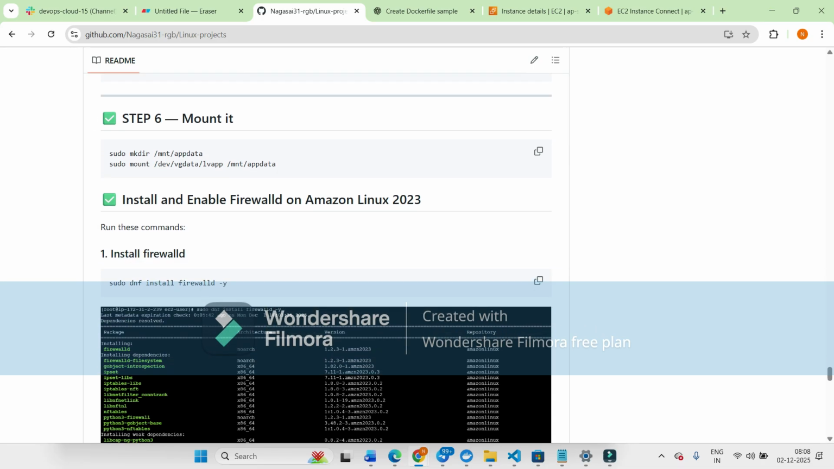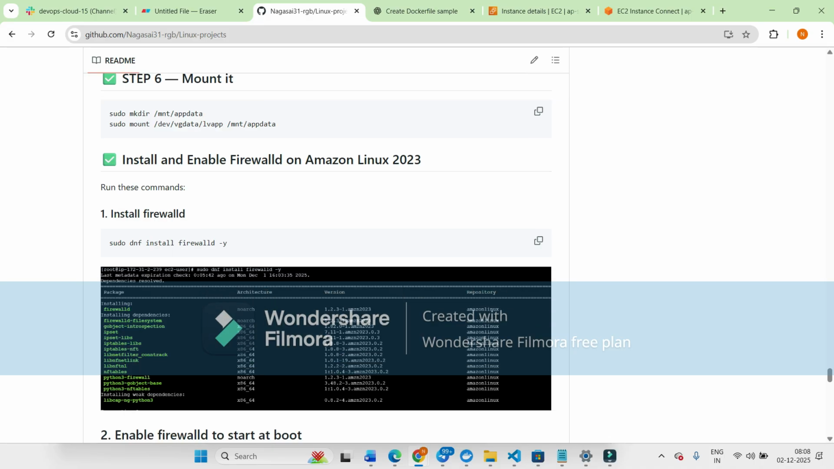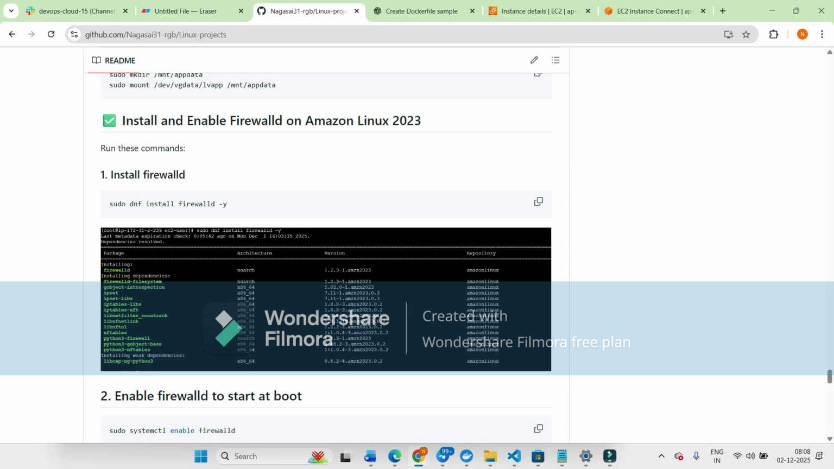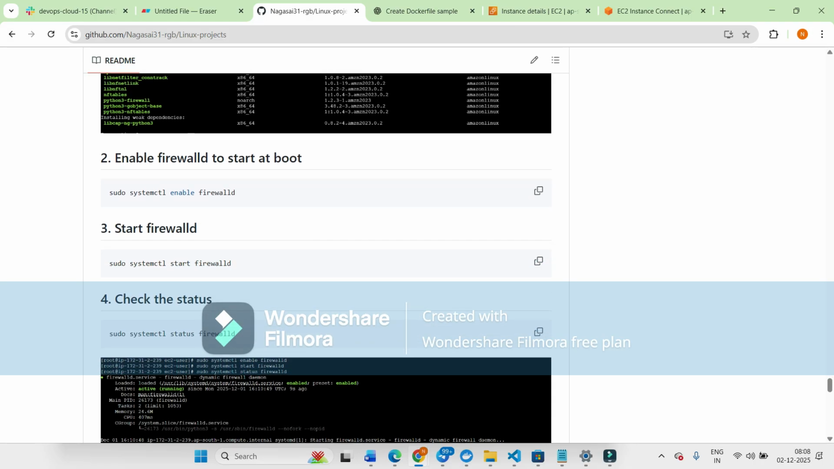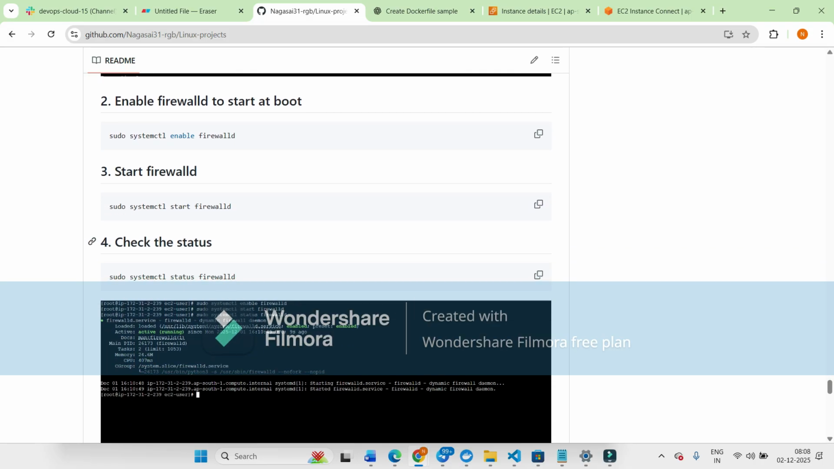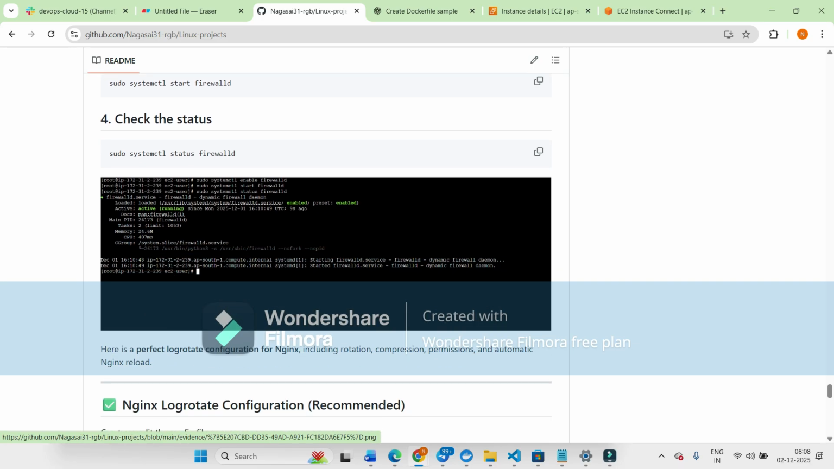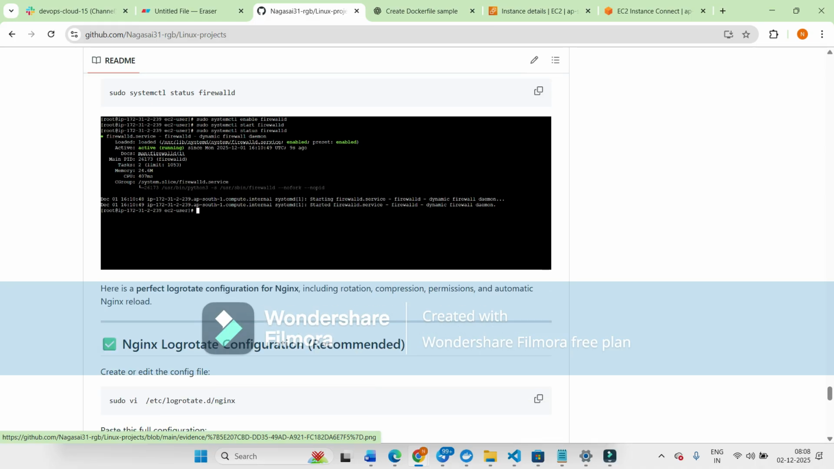And then we can go to installing and enabling firewalld on Amazon Linux 2023. For that we can use these commands. The first command is sudo dnf install firewalld, which installs the firewall. Next, we have to enable the firewall, then start it, and then check the status of the firewall. We can see that it is active, which means we have successfully installed it.